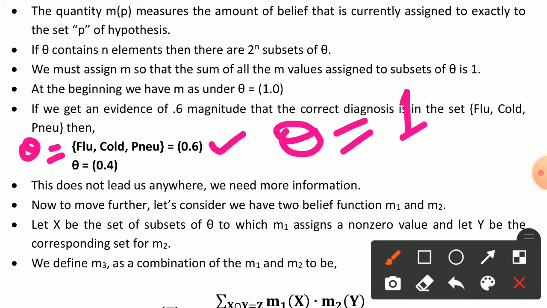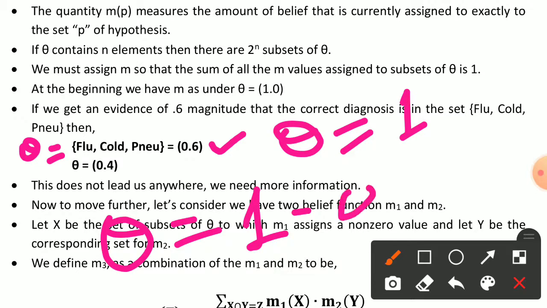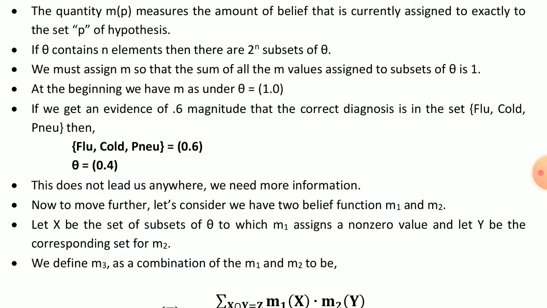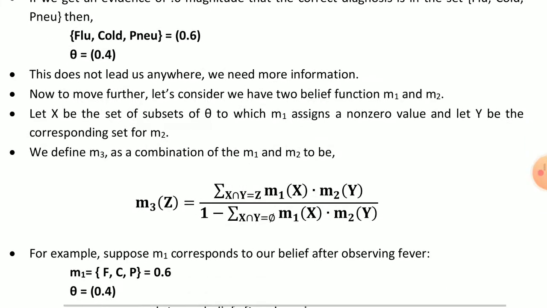So m(theta) is 1 minus 0.6, which is 0.4. This does not lead us anywhere. We need more information.